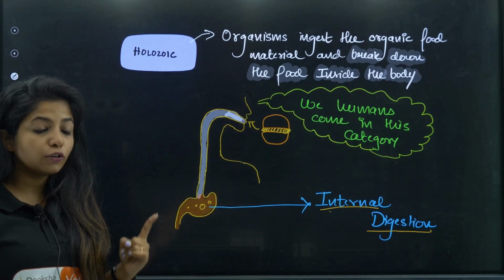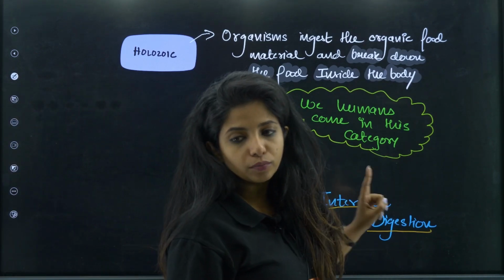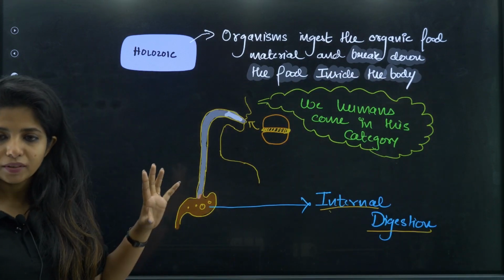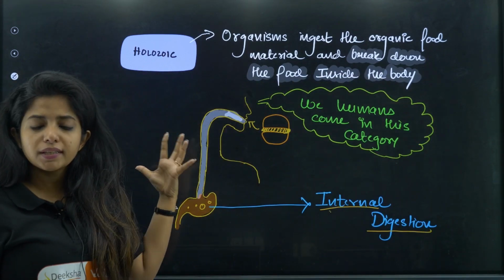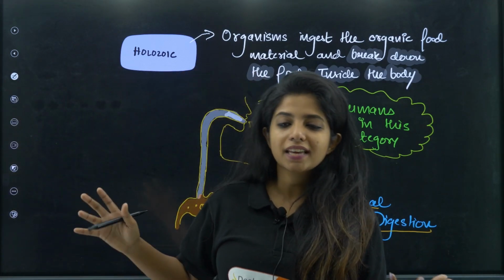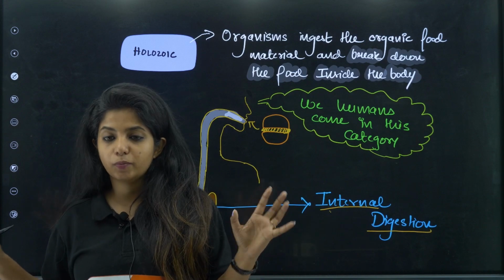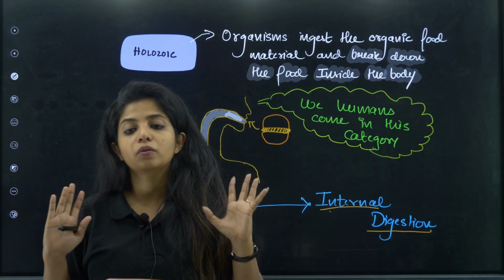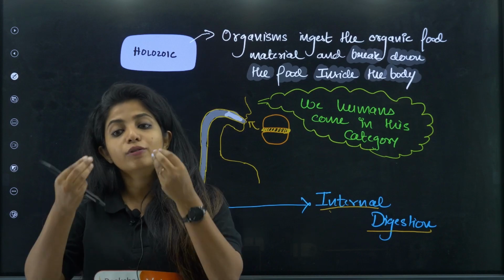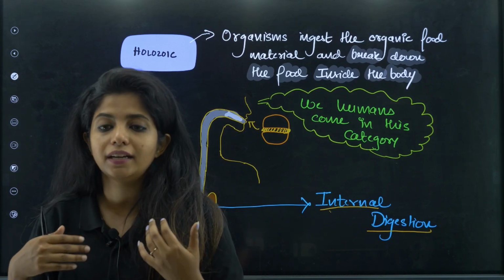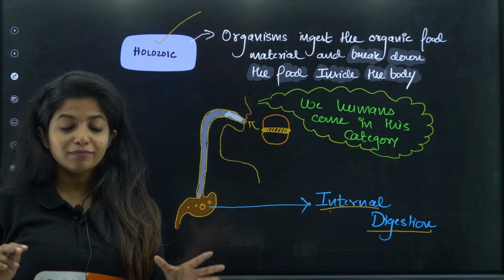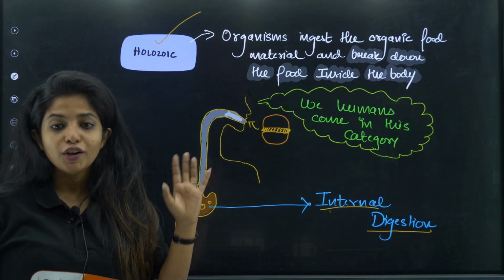I'm telling you, you have to remember the examples of all the modes that I have taught you until now, that is parasitic, holozoic, saprophytic, all of them. In holozoic come human beings and other organisms, for example carnivores, omnivores, lions, tigers, cheetahs, everything comes under this particular category, may it be vegetarian or non-vegetarian. Rabbits are also dependent on other organisms, taking food inside and getting it broken down inside their body. So they all show the holozoic mode of nutrition.